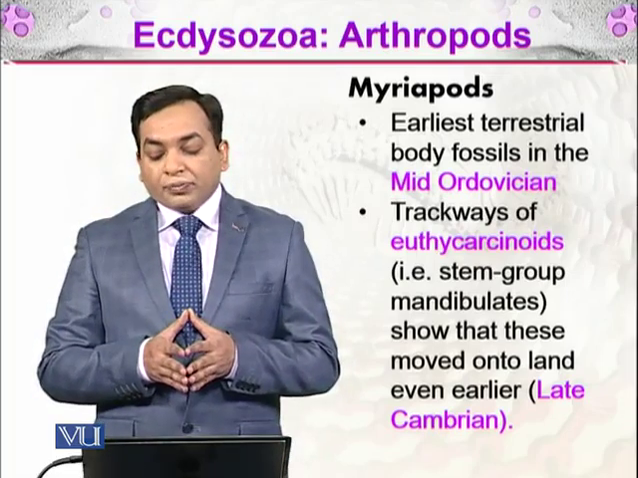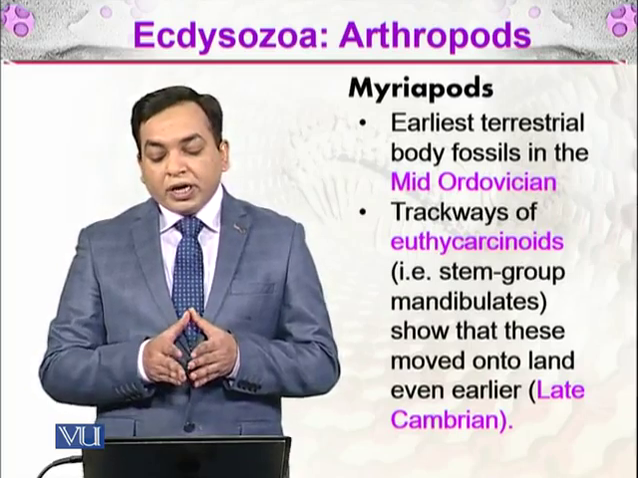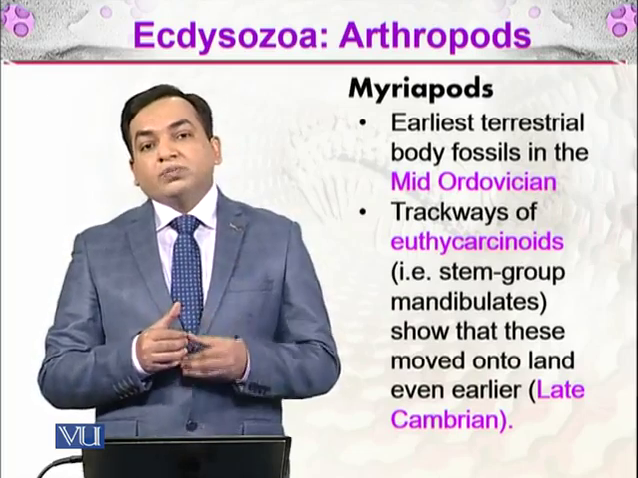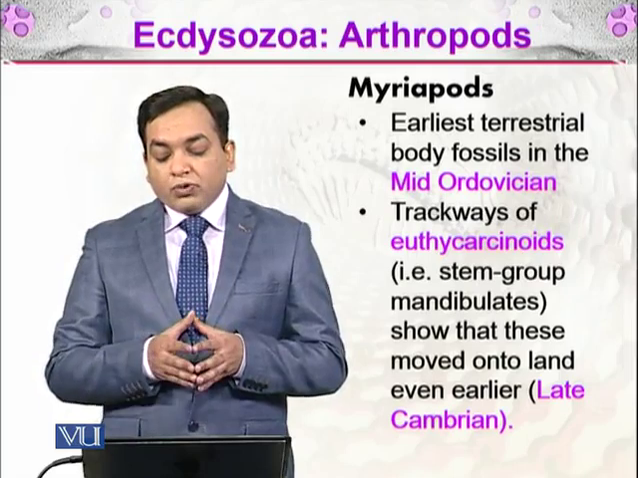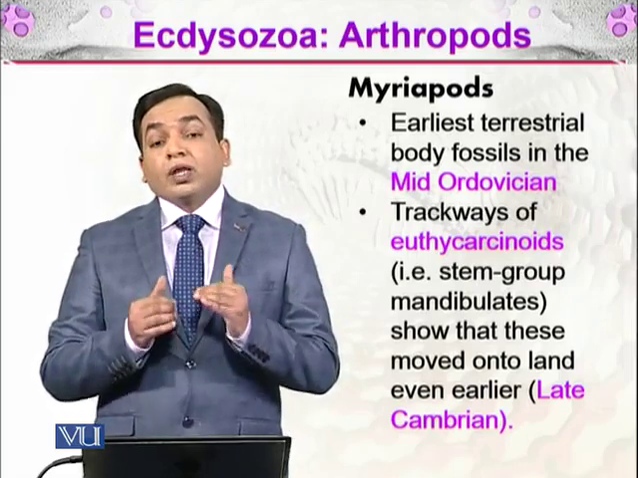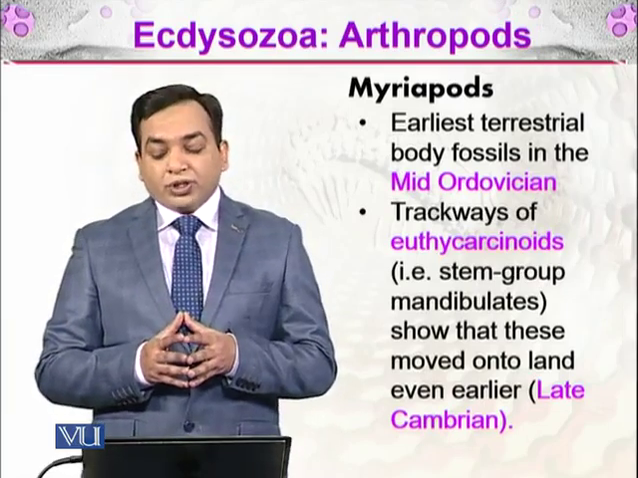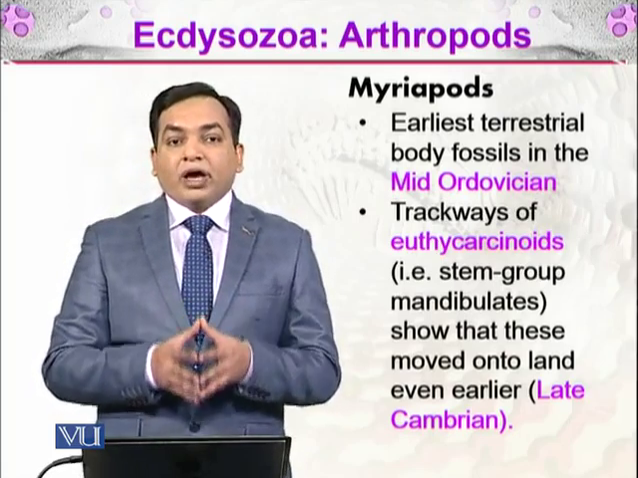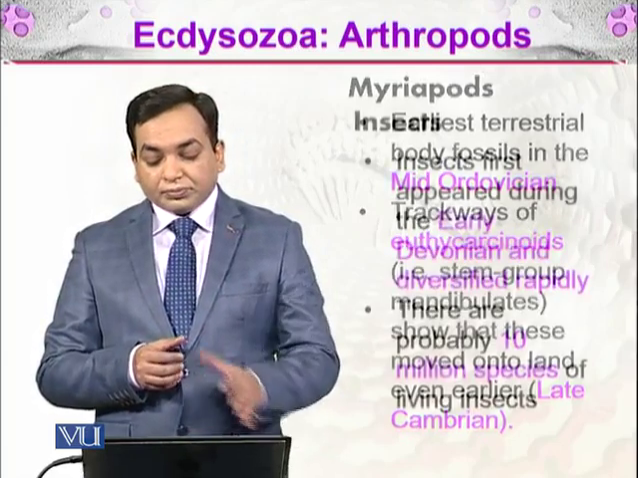And there are the tracks of euthycarcinoids. It is a stem group of the mandibulates, the organisms having strong mandibles. That shows that these moved onto the land even earlier, during the late Cambrian. So not only were these organisms present during the mid-Ordovician, but during the late Cambrian there were some other organisms which had already inhabited the terrestrial environment.